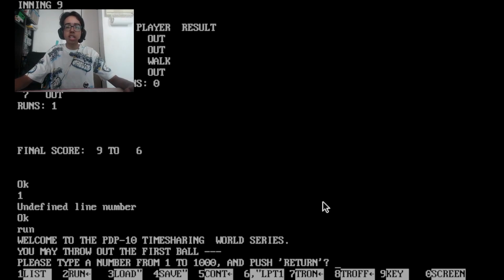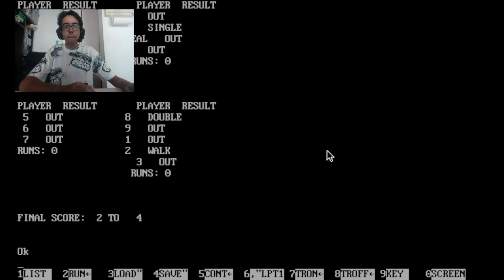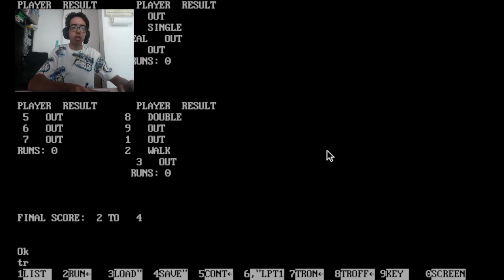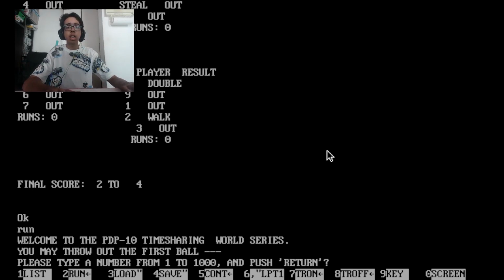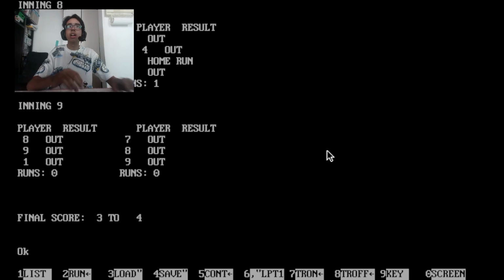You see, here you can actually read it. Welcome to the PDP-10 Timesharing World Series. You may throw out the first ball. Please type a number from 1 to 1000 and push return. Is there anything else I can do? If I push like 1. 2 to 4. Hell yeah. 2 to 4. The first number keeps losing. Hold on, I'm carrying now. Can we get the second one to win? Come on. 3 to 4. Nah, bro.